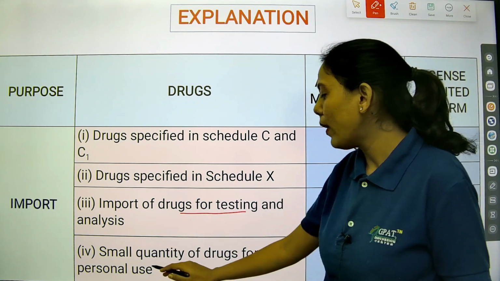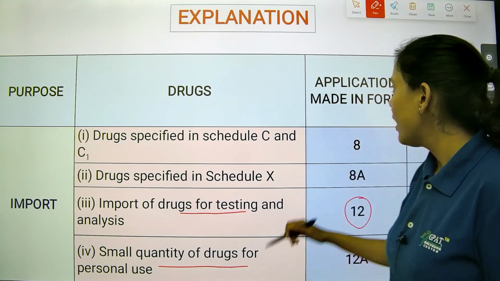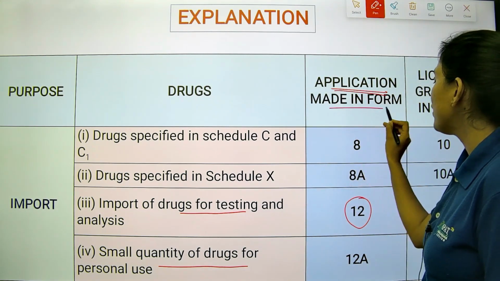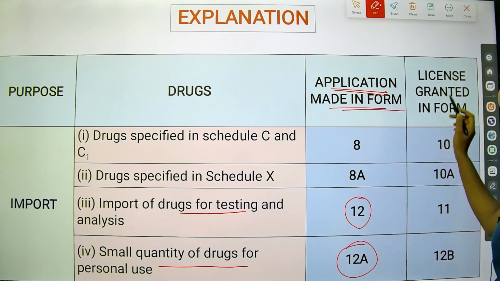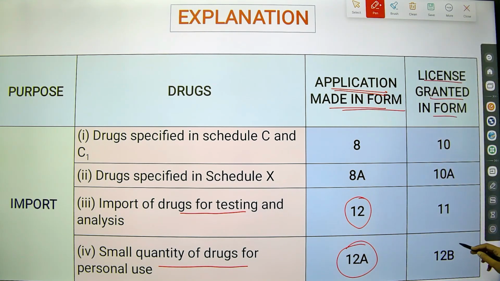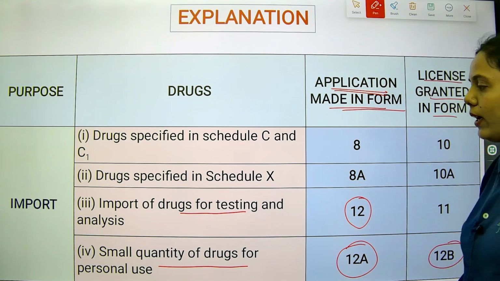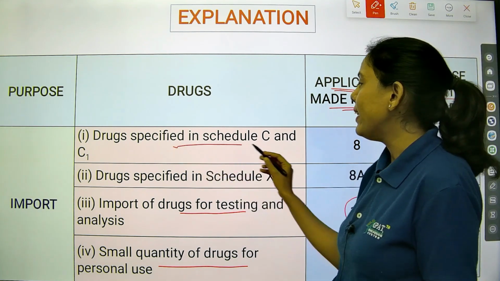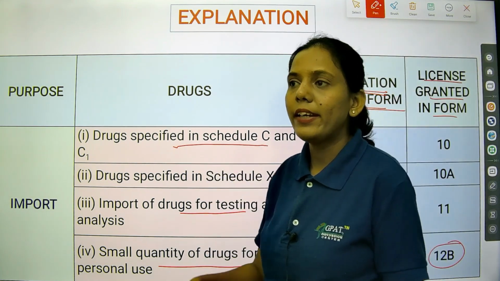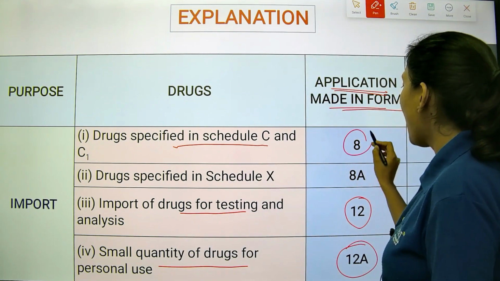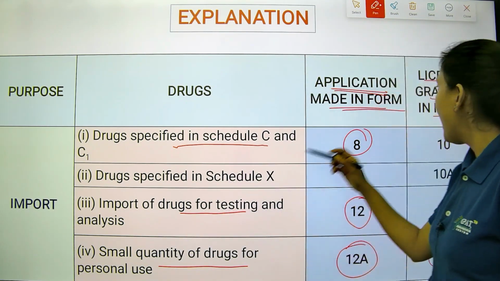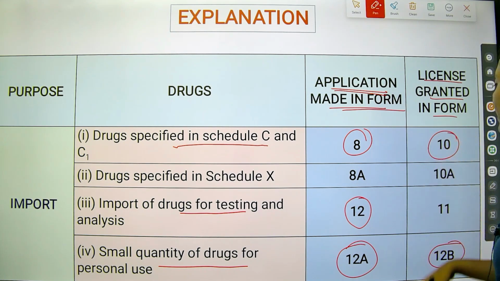If it is a small quantity of drugs for personal use, then the application is made in form 12A, and the license which is granted is given in form 12B. Whereas drugs specified in schedule C and C1, that is related to the parenteral ones which require certain care, the application is given in form 8, whereas the license granted is in form 10.